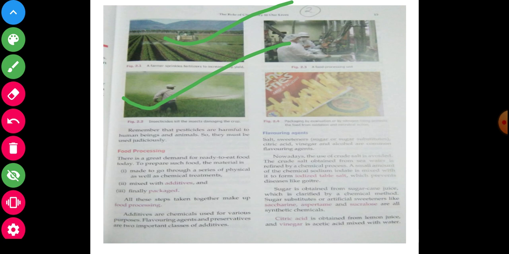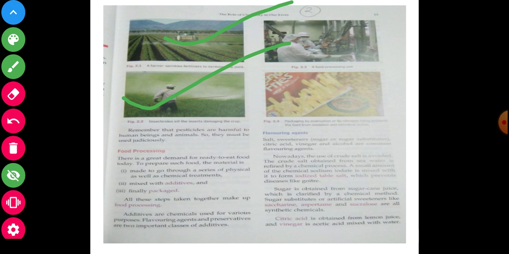Remember always, pesticides are very harmful, but we will use them properly. If there is any requirement, at that time we will use them sparingly and not use more. Use them judiciously and properly.